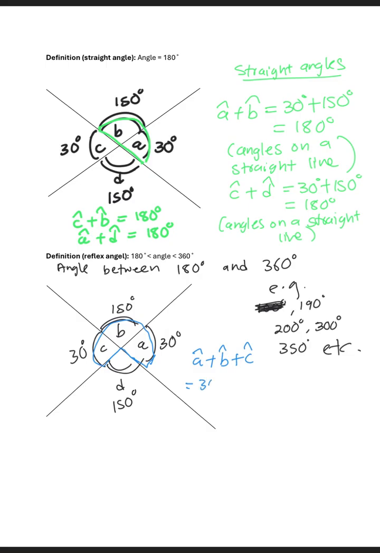We have 30 degrees plus 150 plus 30. 30 plus 150 is 180. 180 plus 30 is 210, which is reflex. So it's a reflex angle.